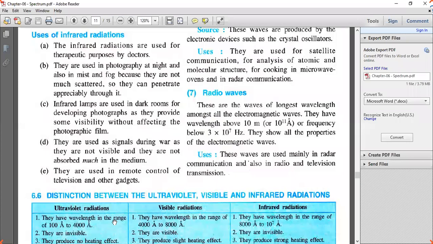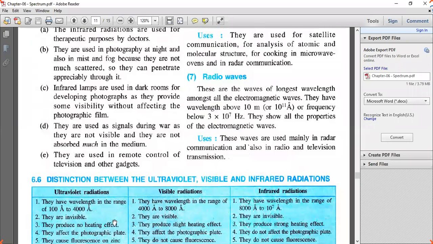Next, infrared lamps are used in dark rooms for developing photographs as they provide some visibility without affecting the photographic film. Here, they do not affect the photographic film, but they give some amount of visibility. That is the reason they are used.